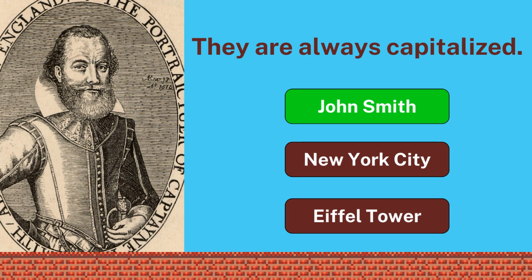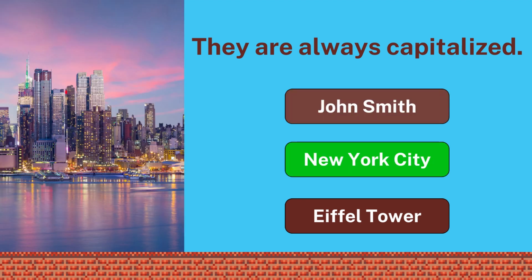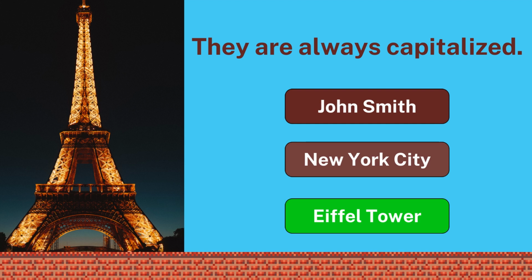In proper nouns they are always capitalized, like John Smith, New York City, Eiffel Tower. They are all capitalized. We cannot find a proper noun without a capital letter at the beginning of the word.